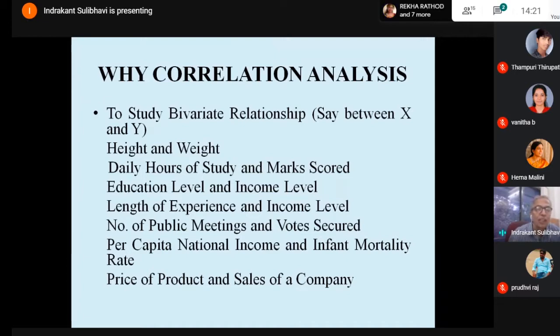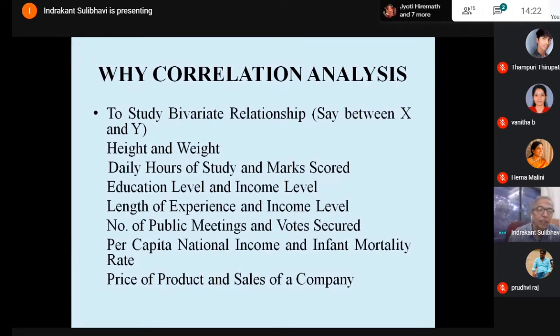Then daily hours a student studies. Is it anything to do with the marks scored by the student? Some people say he keeps on studying, but he doesn't score high marks. There are other students who don't read much, they read only for a few hours but score high marks. So are these two variables, number of hours studied daily and the marks scored by a student, related or not? That is a question to be answered.